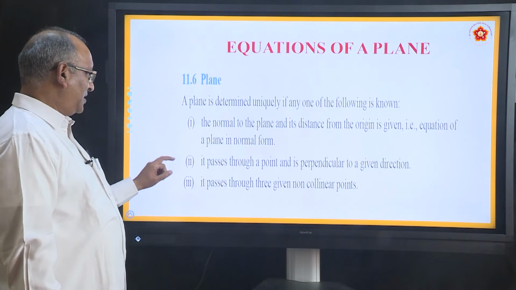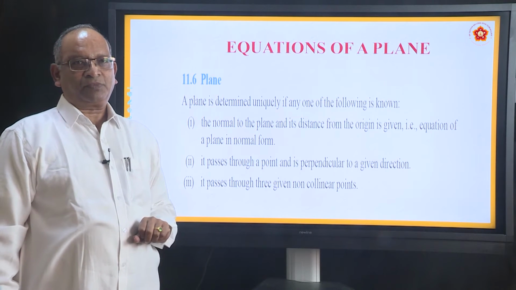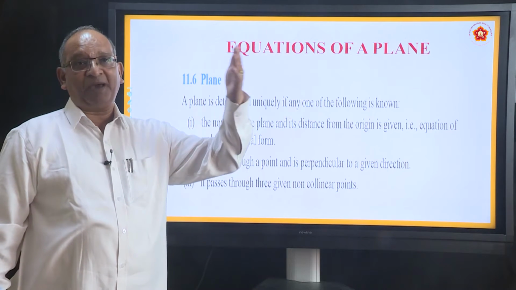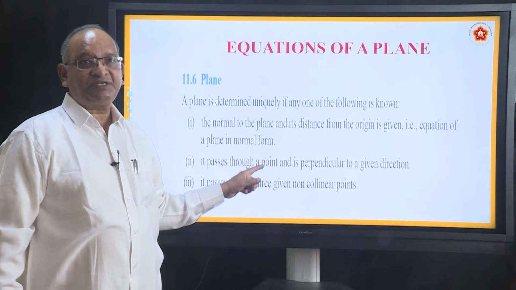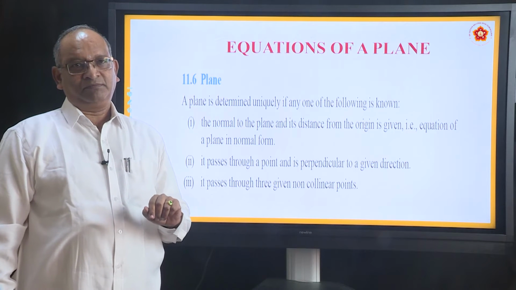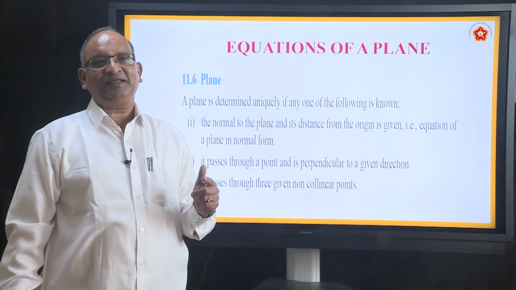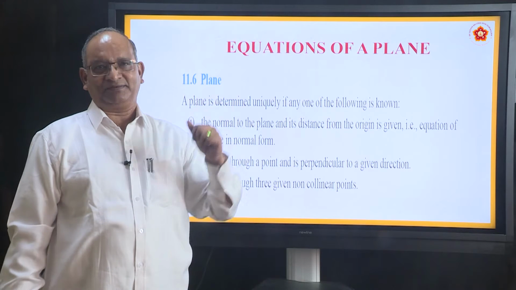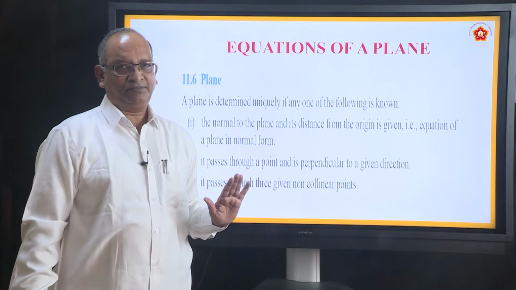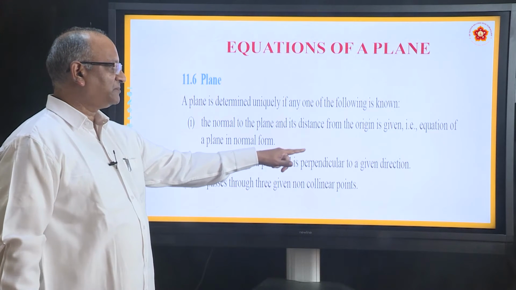Second situation, if it passes through a point and is perpendicular to a given direction. In the case of line, if you remember, we were talking about a vector which is parallel to the line. Here in the equation of planes, you will find a vector which is perpendicular to the plane. Observe the difference. In the case of line, again and again we were telling that a vector b is parallel to a given line. Here we say that a vector is perpendicular to the plane. So, this is the second situation, when the plane is passing through a point and it is perpendicular to a given direction.